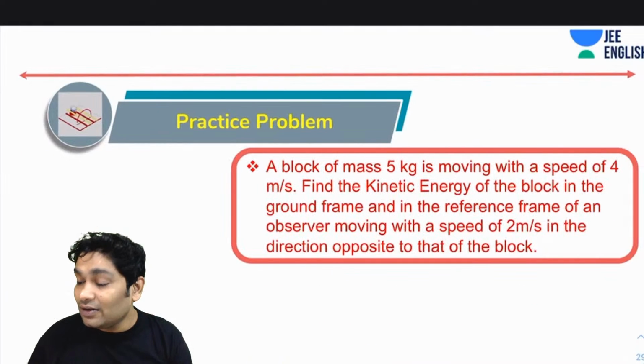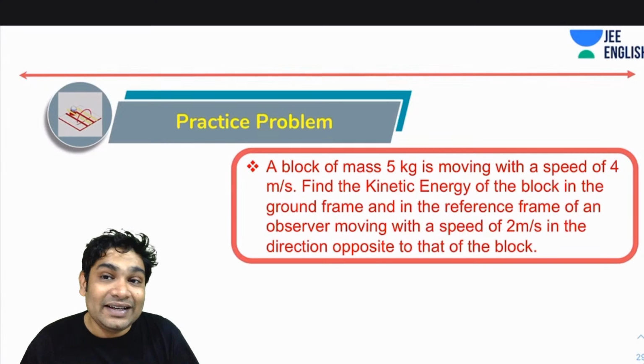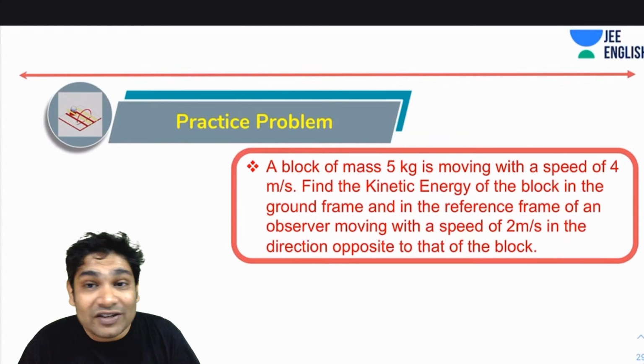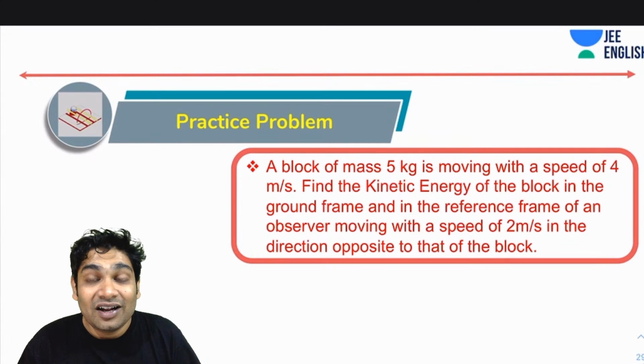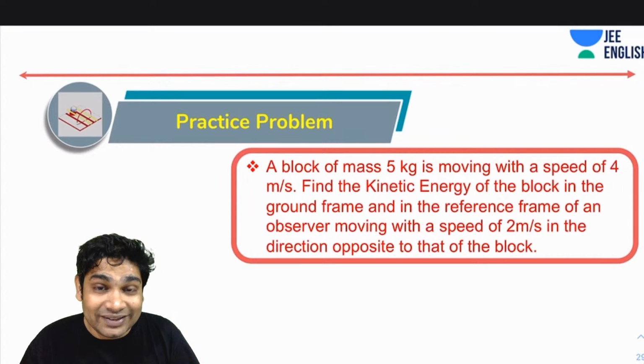Okay. Alright, let's practice some problems now. A block of mass 5 kg is moving with a speed of 4 meter per second. Find the kinetic energy of the block in the ground frame and in the reference frame wherein an observer is moving with a speed of 2 meter per second in the direction opposite to that of the block. So find the kinetic energy of such a block in reference frame 1, ground, and from the reference frame of a moving observer. So do this quickly. This should be very, very easy.